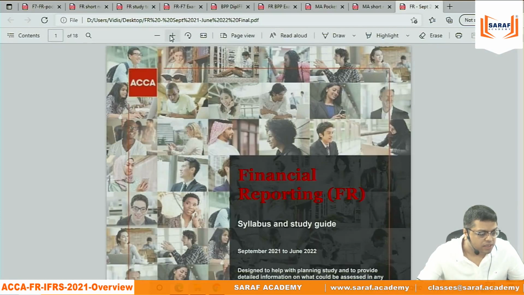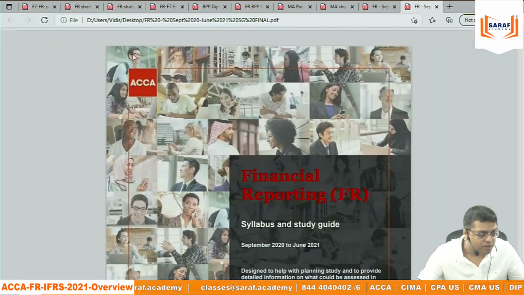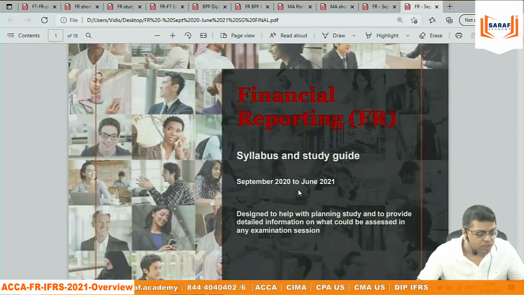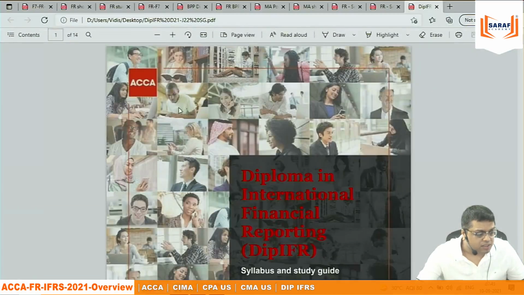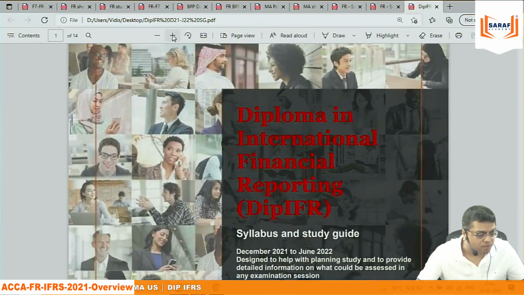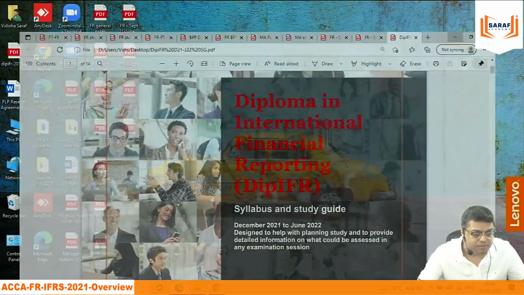This is ACCA applicable from September 21 to June 2022, which is our period. This is the old syllabus of ACCA, which is applicable up till June 2021. This is the new IFRS syllabus, which is applicable for December 2021 and June 2022 exams.